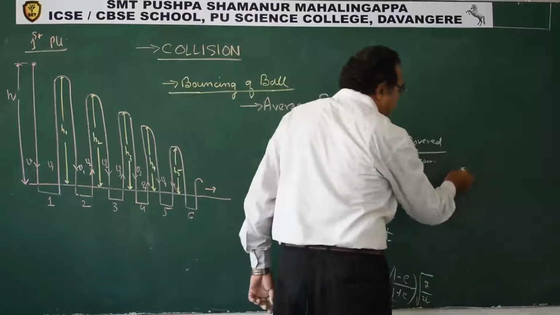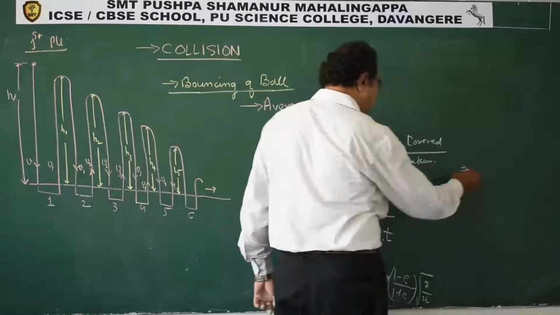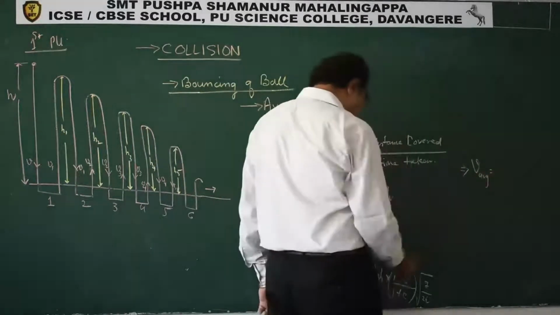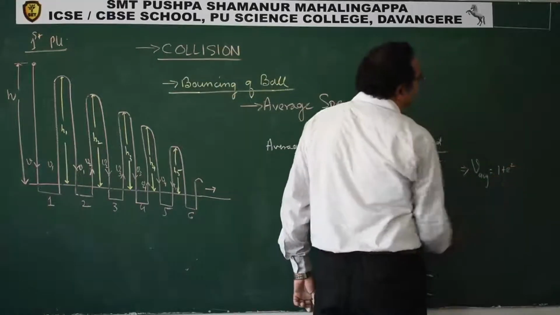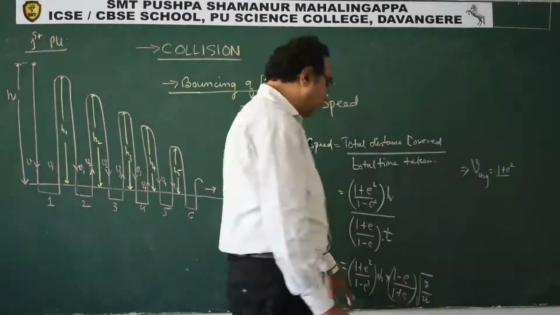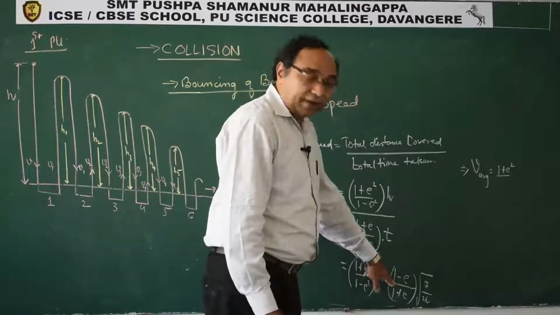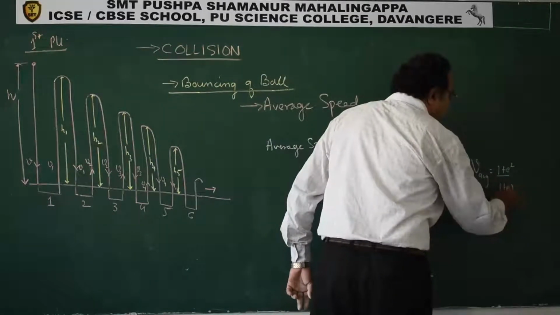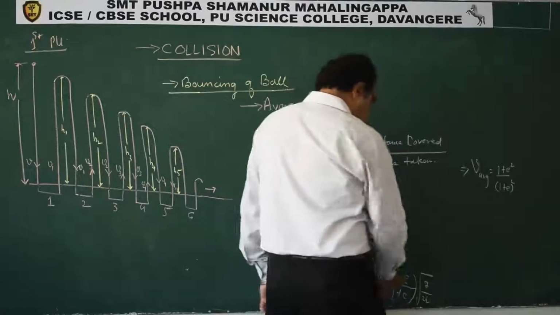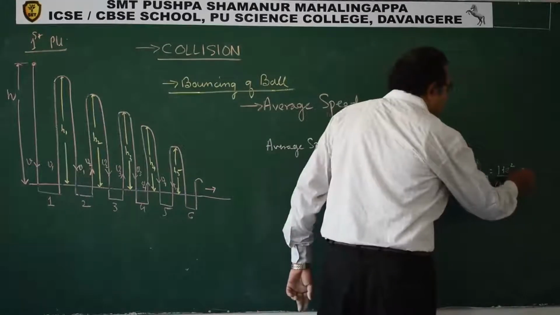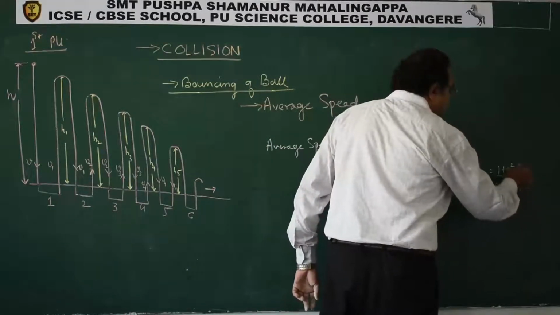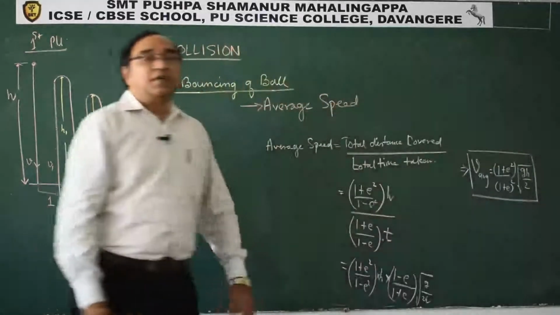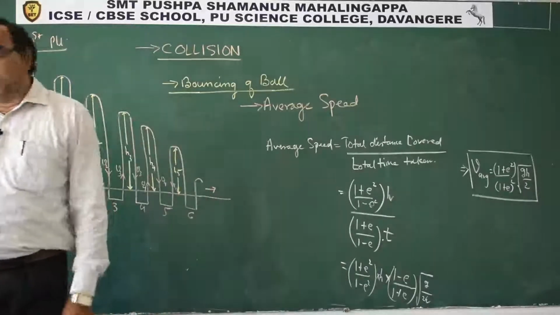Now simplify this. We can write 1 plus e square, we cannot do anything, and 1 minus e square I can factorize it, 1 plus e, 1 minus e. The 1 minus e cancels out, so we get 1 plus e the whole square. Root h here cancels out, so root of gh by 2. This is exactly what we can find and say that this is the average speed.